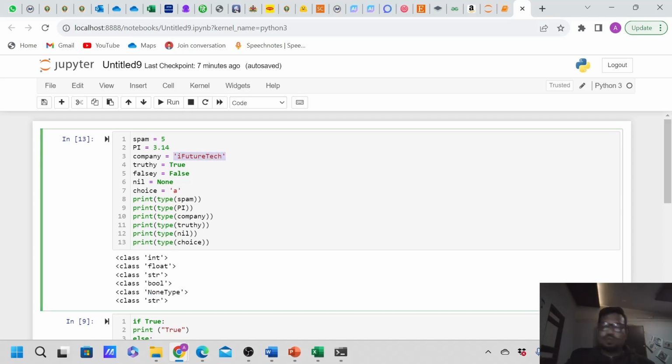So whatever you store in single quotes, double quotes, or triple quotes, let it be a single word or a sentence or a paragraph, it will be considered as a string only. Okay, so keep this in mind.